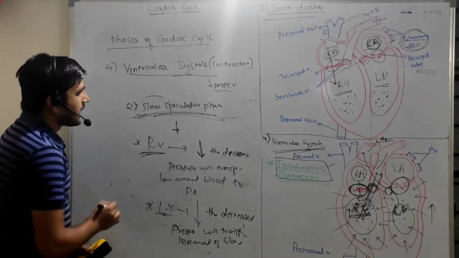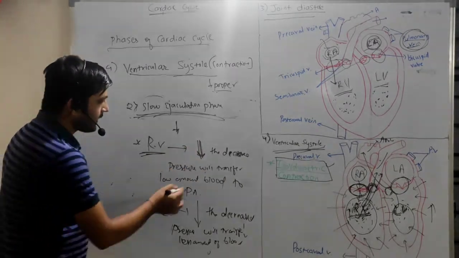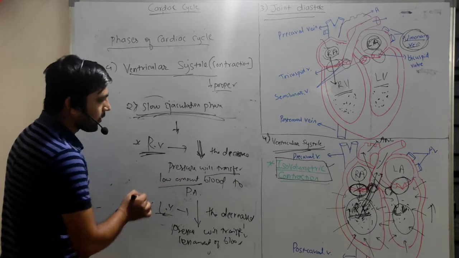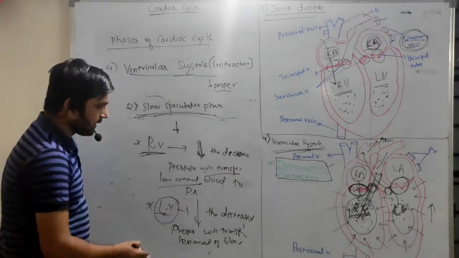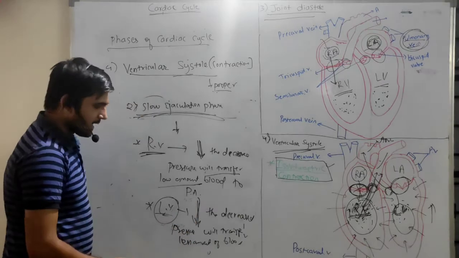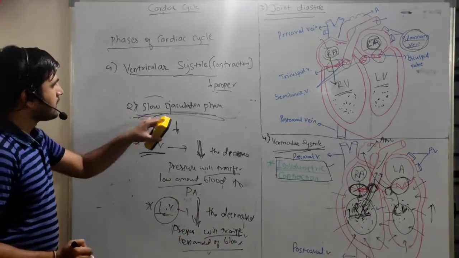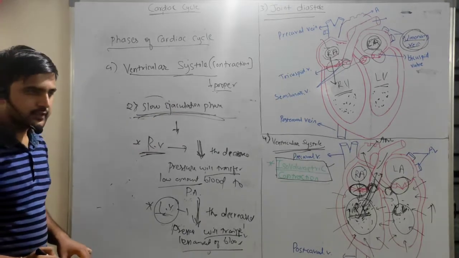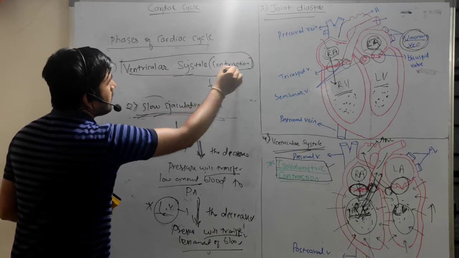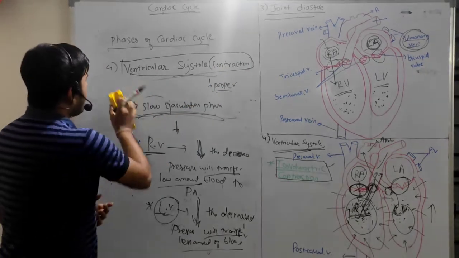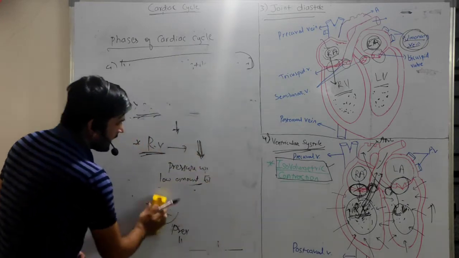In case of right ventricle, the pressure came down or declined, and a low amount of blood will be transferred. Same in case of left ventricle, the pressure will be decreased and a low amount of blood will be transferred in case of slow ejection phase. Okay, so this is about the ventricular systole phase, right? And the next phase is ventricular diastole.